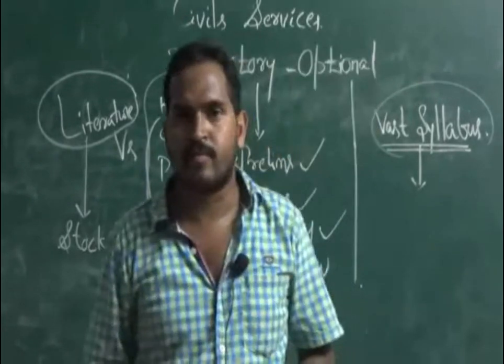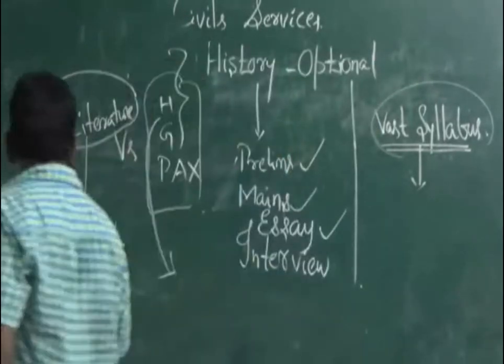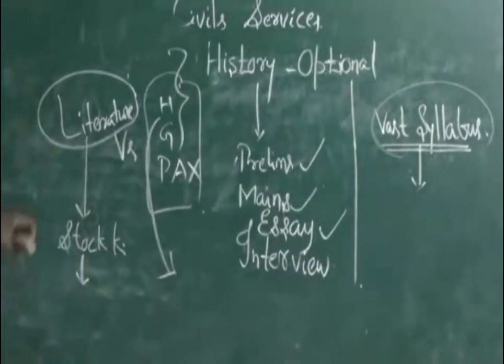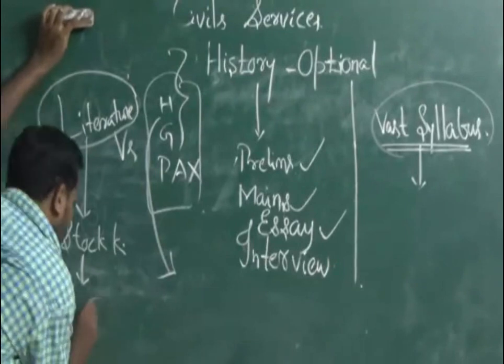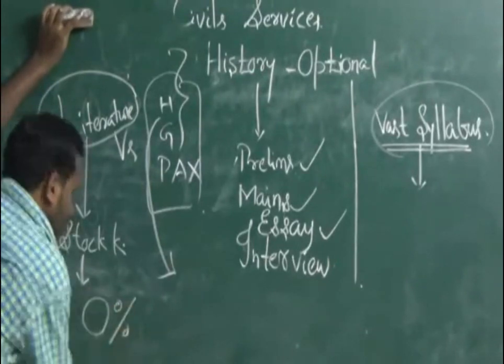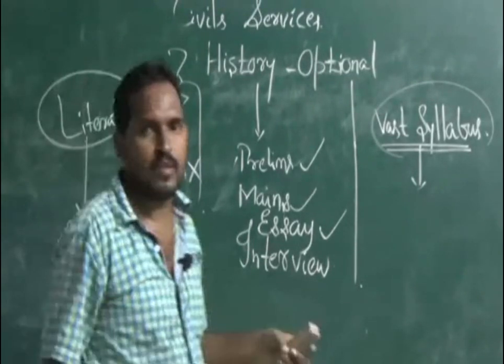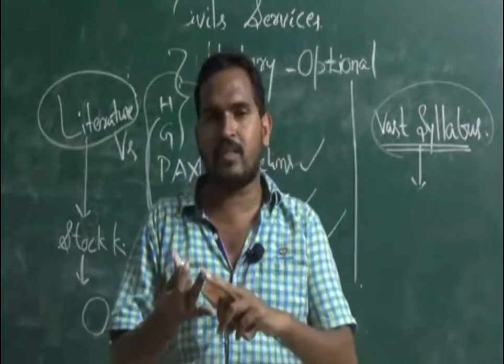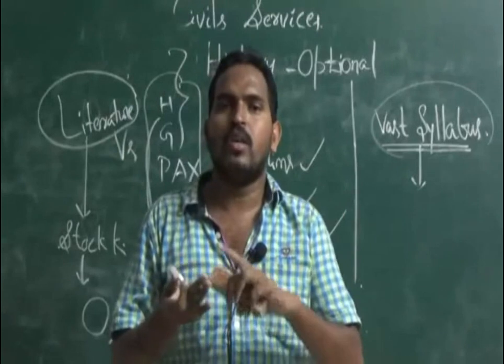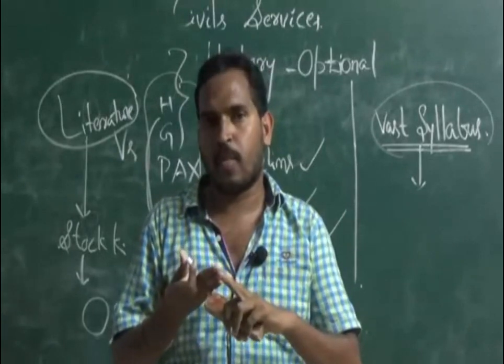But now come to the literature. Literature scoring is more, but it won't be helpful in the GS part. Its percentage of weightage is 0%. Literature weightage in the GS part, that is in the prelims, mains, and in the essay writing also, is 0.